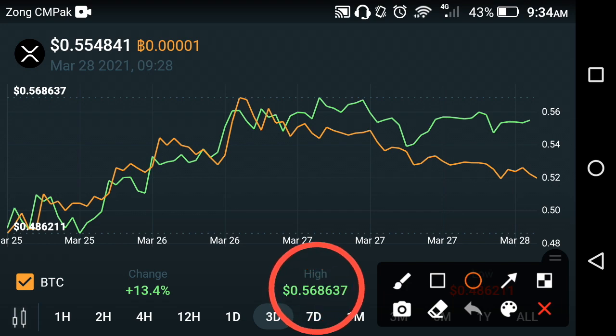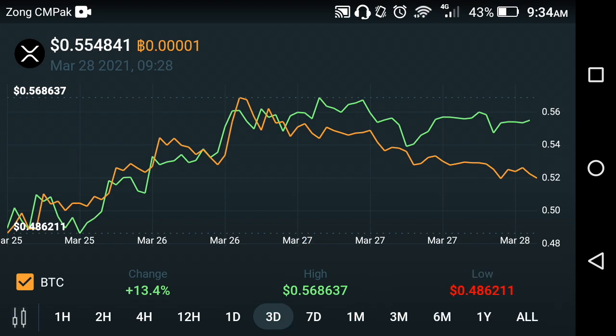As you can see here, the price of XRP Ripple coin 3 days ago was $0.568637. Now the current price of XRP Ripple coin is approximately $0.555. So it's a falling time of XRP Ripple coin starting now.